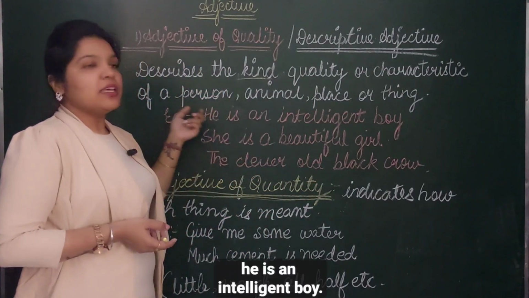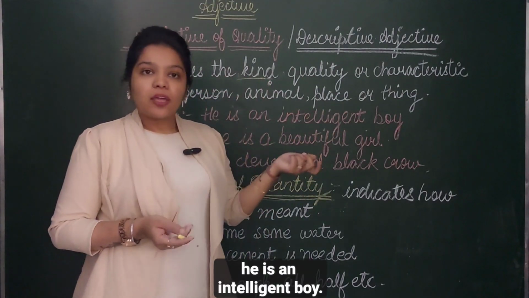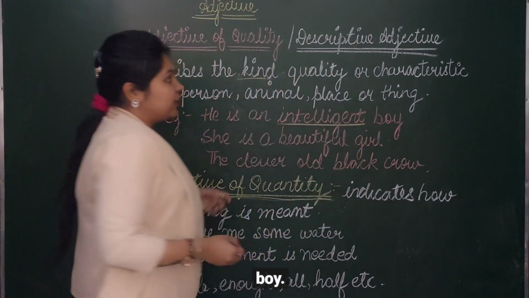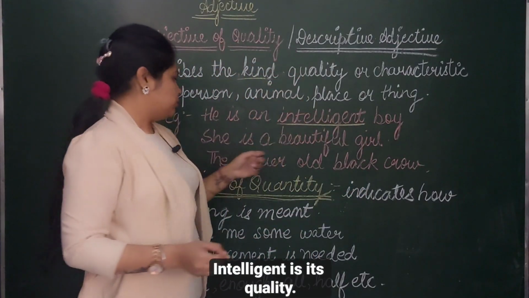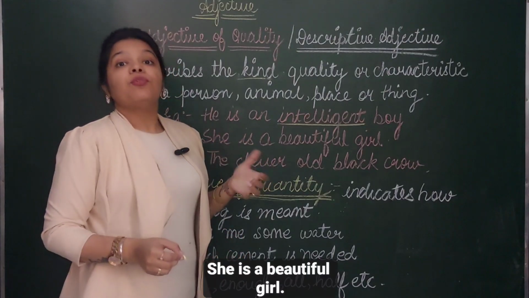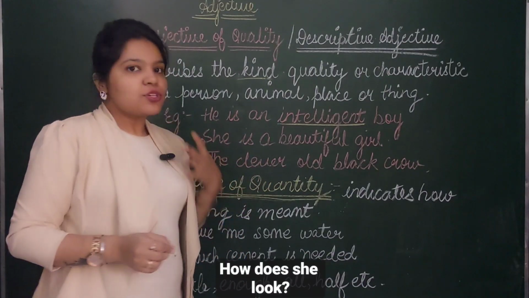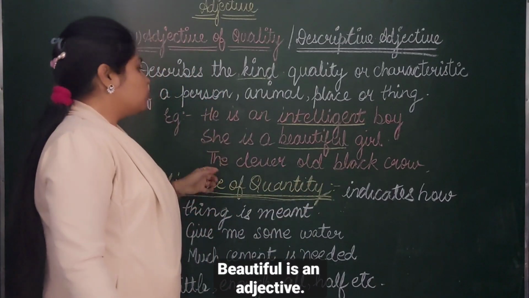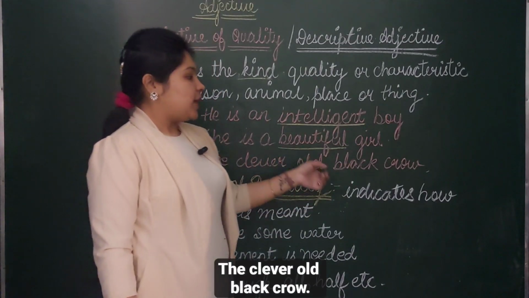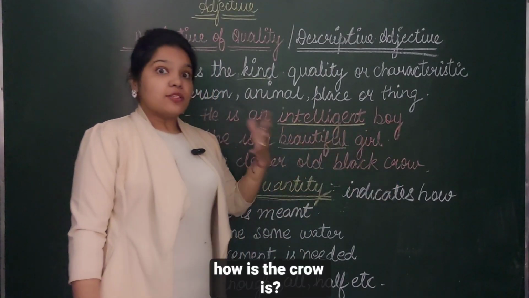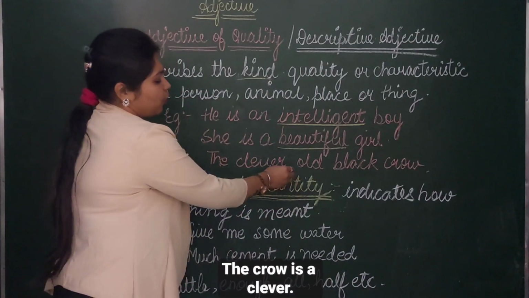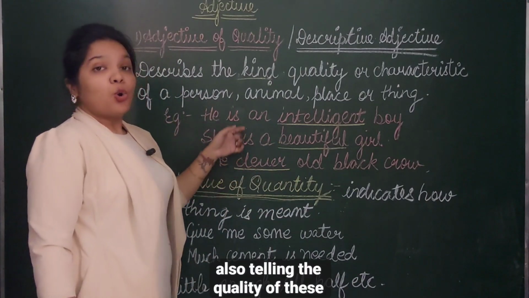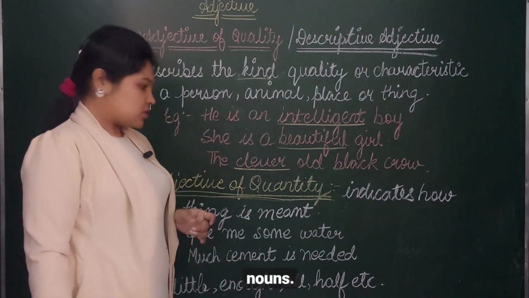For example, he is an intelligent boy. Now, how is he? He is an intelligent boy. Intelligent is his quality. She is a beautiful girl. How does she look? She is very beautiful. Beautiful is an adjective. The clever old black crow. Now, how is the crow? The crow is clever. So, it's also telling the quality of these nouns.